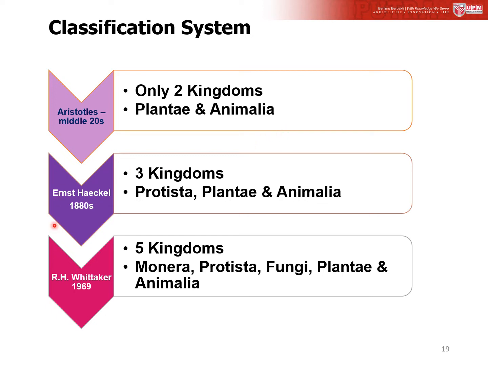So after that, around the 1880s, Ernest Haeckel, the German scientist, added a third kingdom, which is the kingdom Protista.